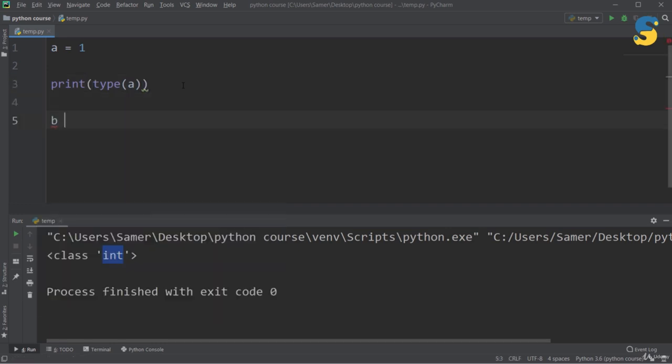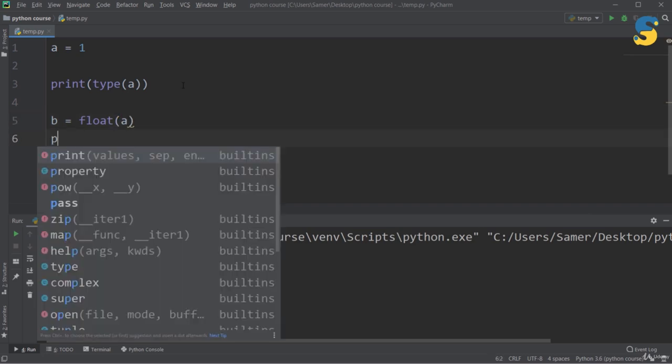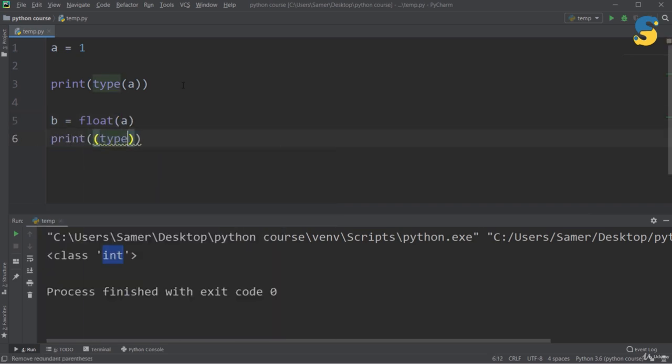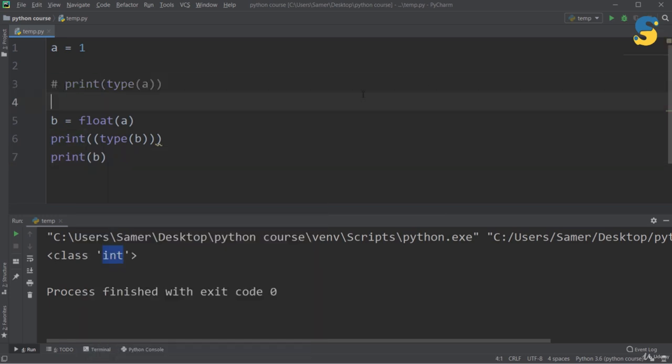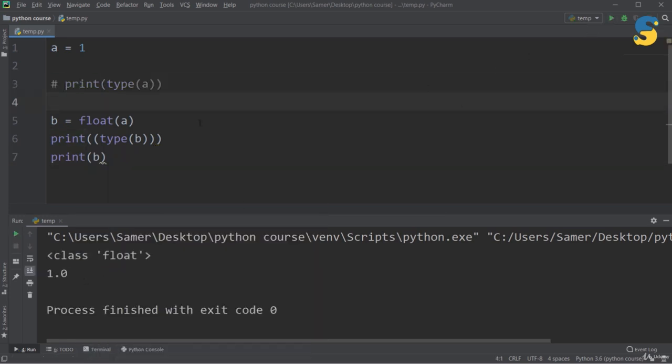Now let me say I want to convert this integer number into float. So I will use the float function and I will say b equals float(a), then I will print the type of b and the value of b. And I will comment this and run. As you see here, when I print the type of b, I got float because the type has been converted using the float function. And when I print b, I got 1.0. So now 1 became a float number.